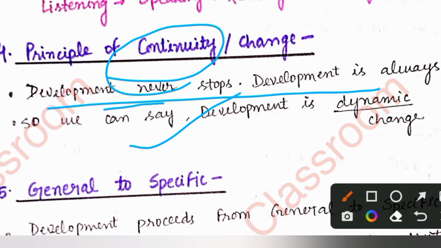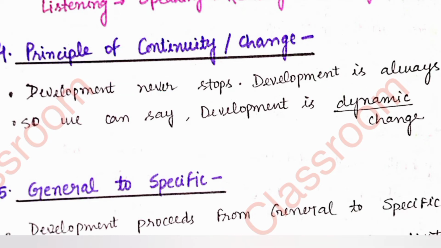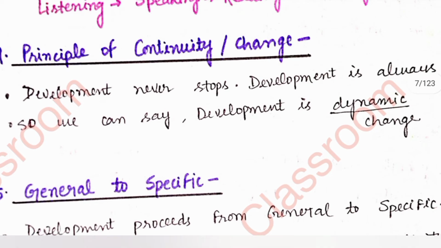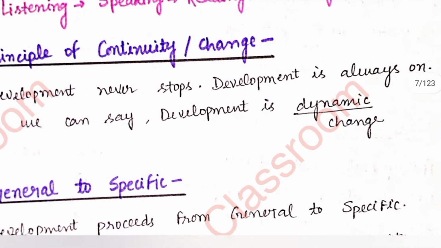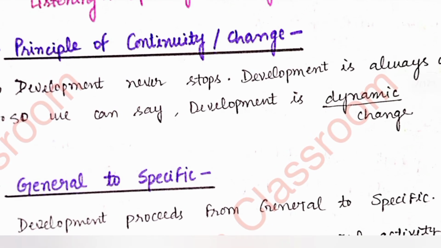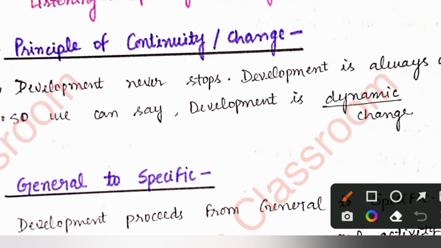Development never stops, it means it changes from time to time. Development is always on, it never stops, it changes, whatever it is. So we can say development is dynamic. This word is also important: development is dynamic, it changes.